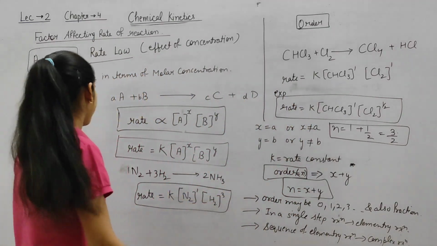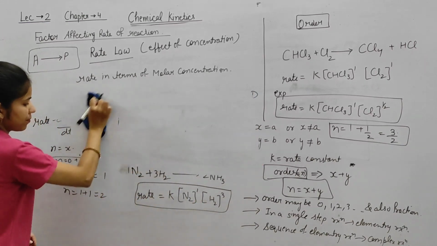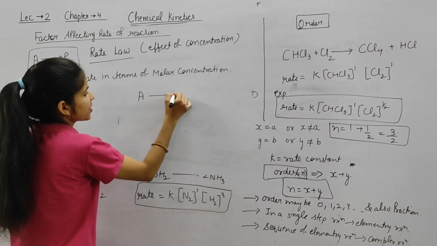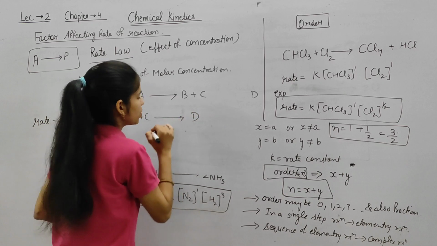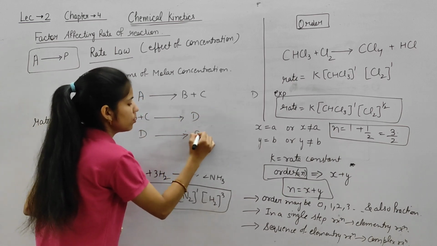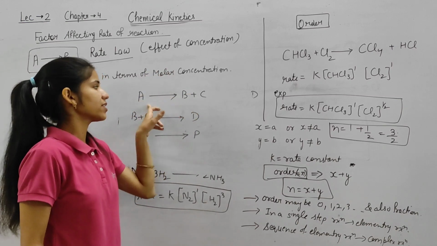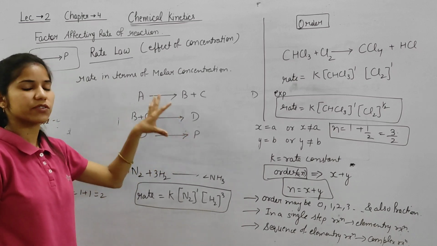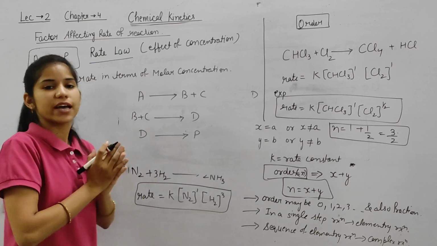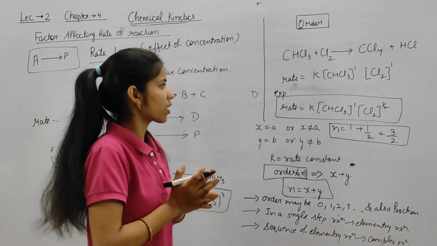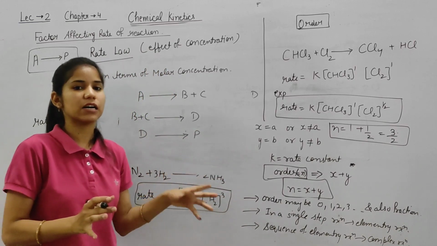For example, we have A converted into B plus C. Now B plus C is converted into D. D is now converted into product. So this is called a complex reaction. Like we have this elementary reaction, this elementary reaction, this elementary reaction. A sequence of these reactions is present. So this is called a complex reaction.